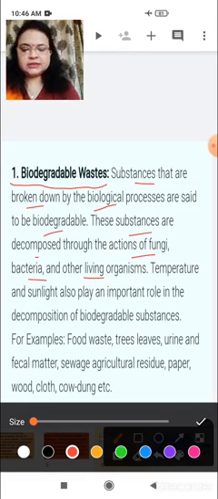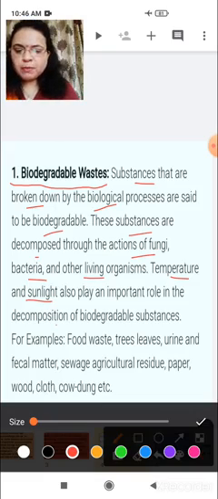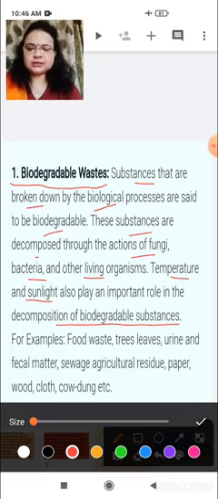In fact, temperature and sunlight also play an important role in the decomposition of biodegradable substances, in the breakdown biologically.